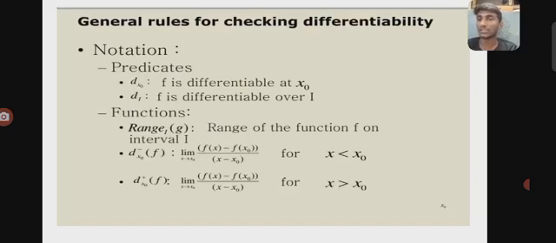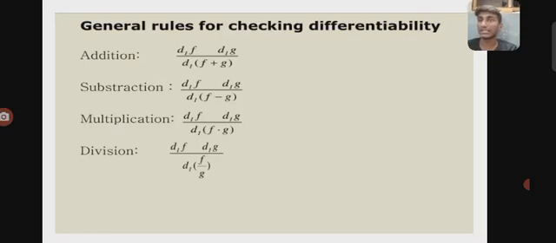These are the two rules for checking differentiability, and other rules are addition, subtraction, multiplication, and division. D of f plus D of g gives D of f plus g, and similarly for subtraction, and in the same way we get multiplication and division.